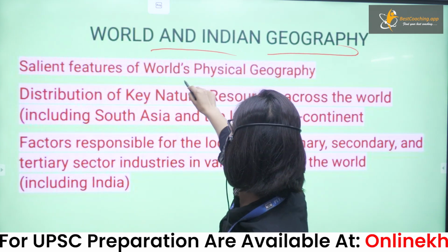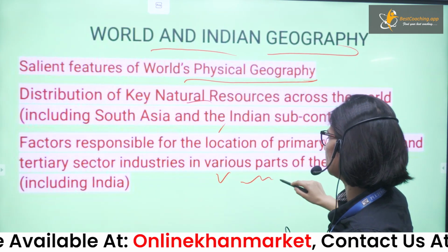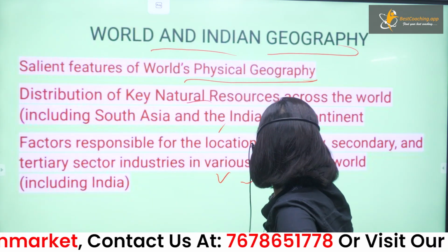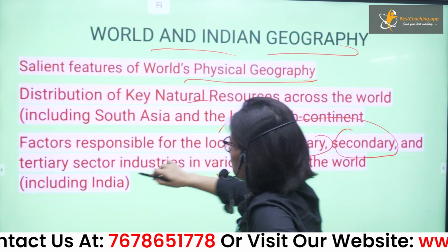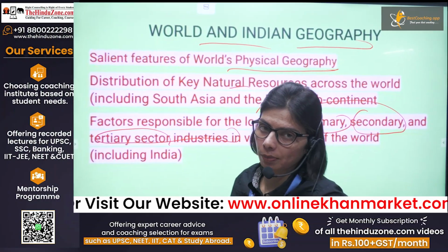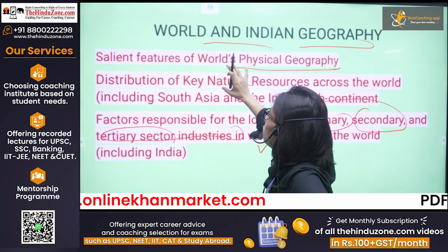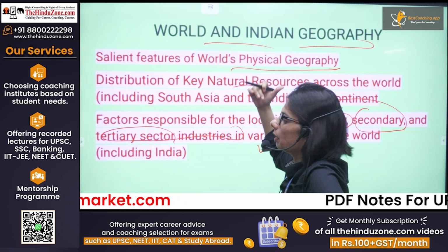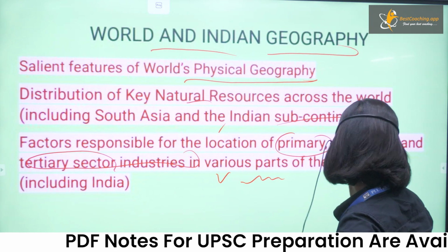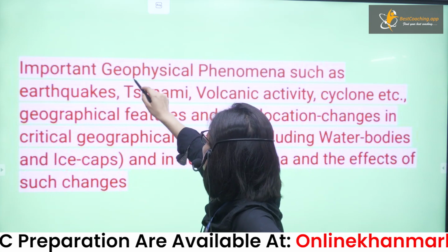Now you will again see the world physical geography distributions. So we see that it is exactly mentioned in your syllabus, but what I want to say here is that all these parts, the location of primary, secondary and tertiary sector industry, all form part of your economic syllabus in GS paper 3 also, because there also you have to see the distributions. That's why when you are reading these things, you can refer to your GS paper 3 syllabus and your notes also. That's why you need to know the exact interlinkages between the syllabus.